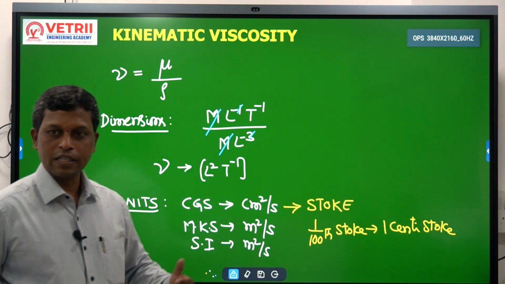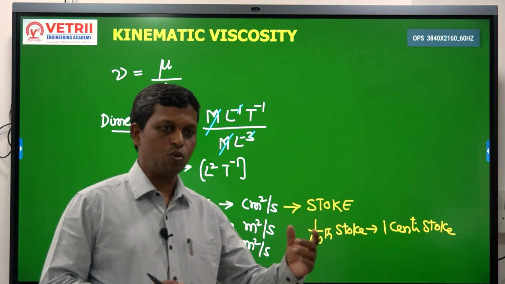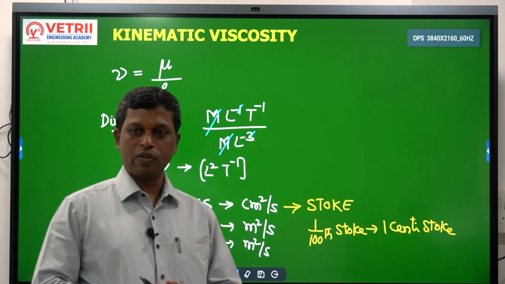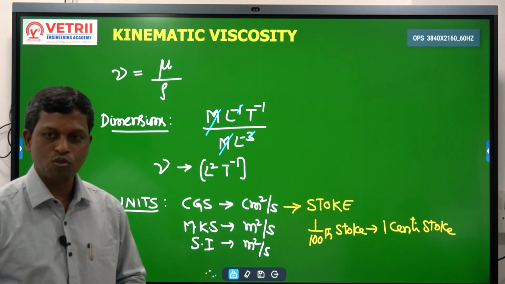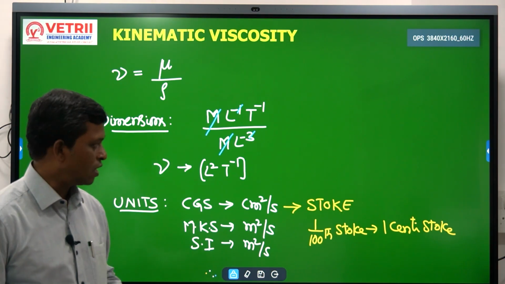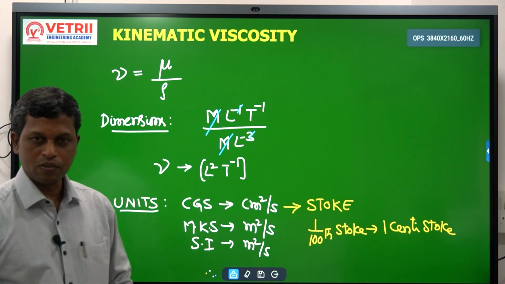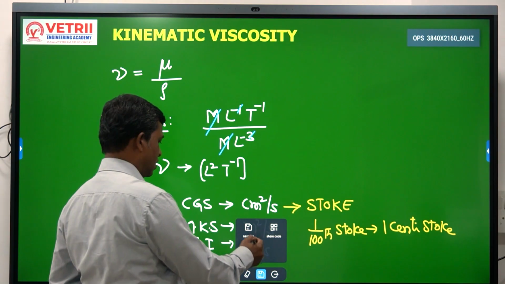This has been asked many times. What is the unit of kinematic viscosity? Stokes, centimeter square per second, or meter square per second. So this is about kinematic viscosity.